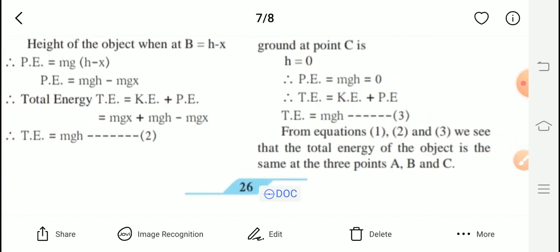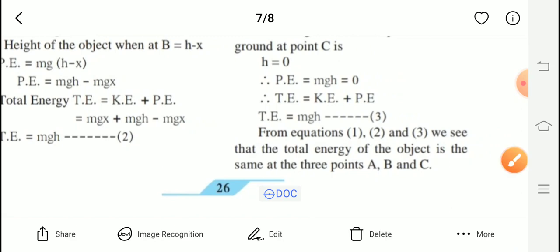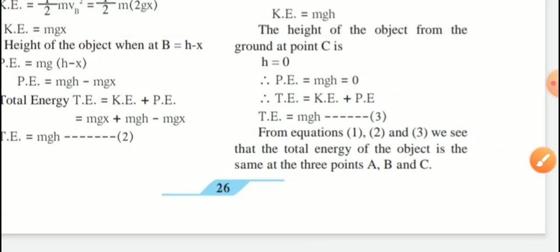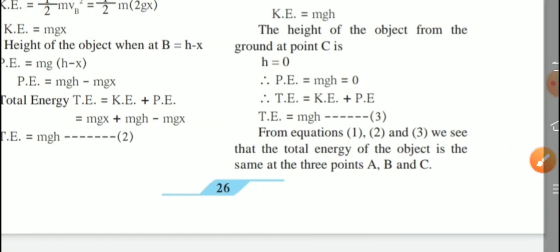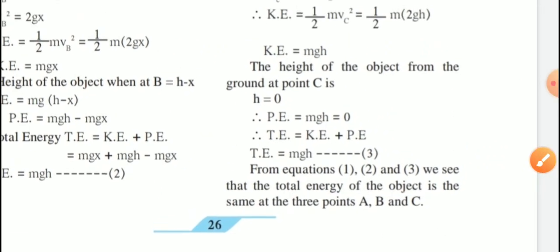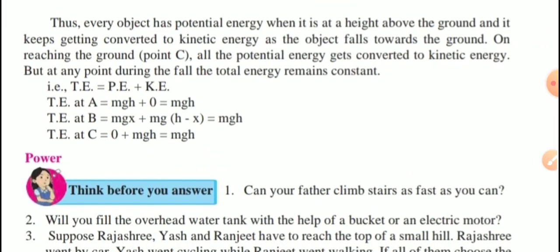So from equations 1, 2, 3, we see that the total energy of the object is the same at the 3 points A, B, C. So energy never changed. Only what happened? One form of energy converted into another form.